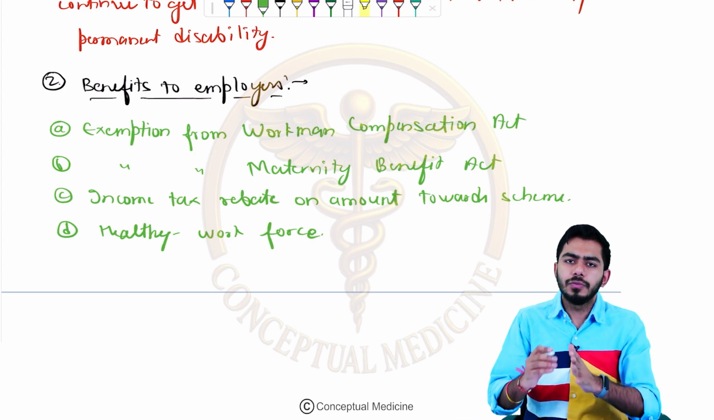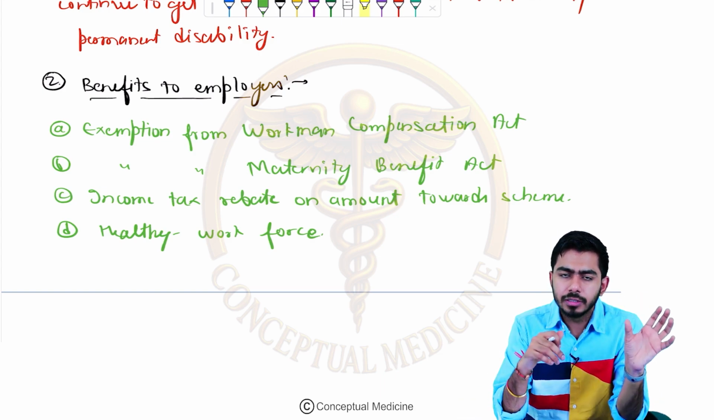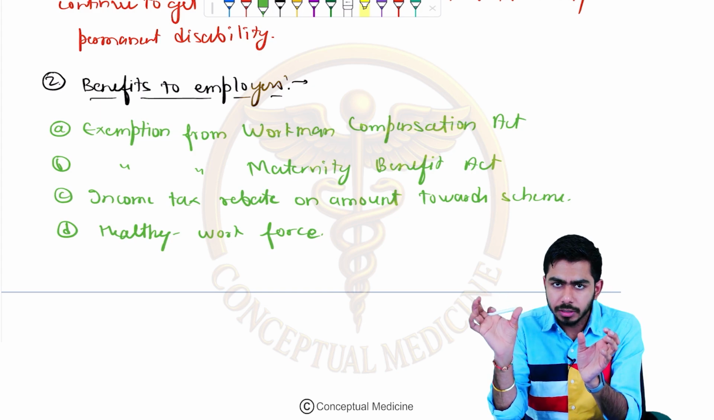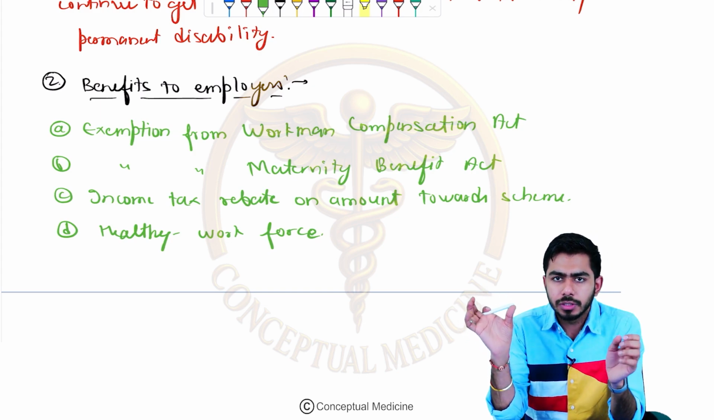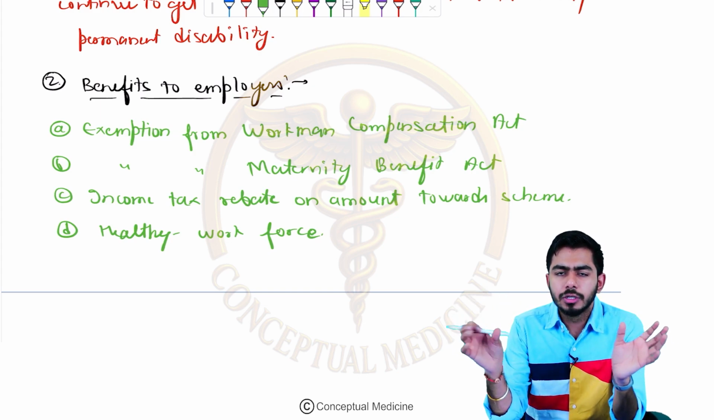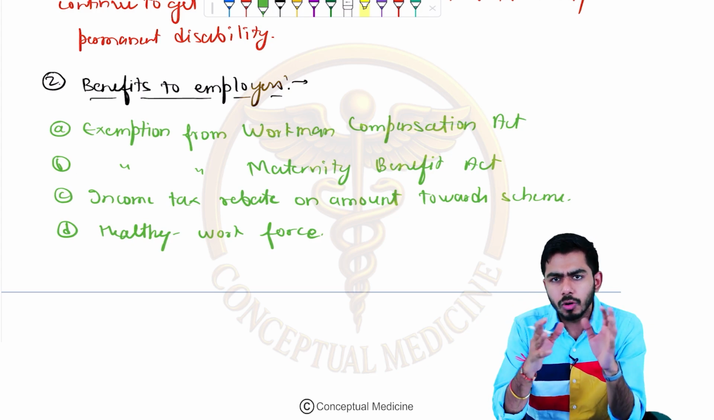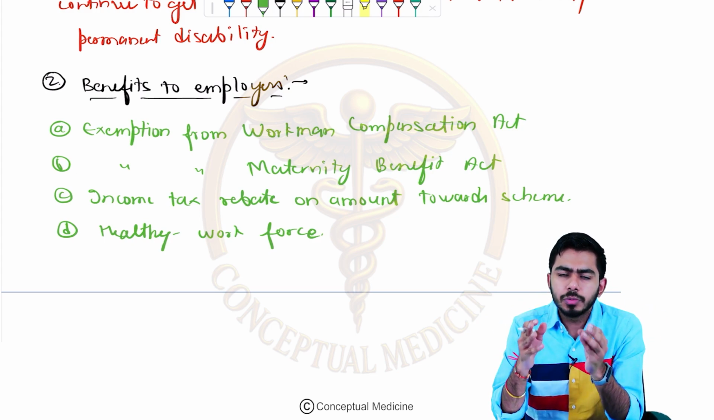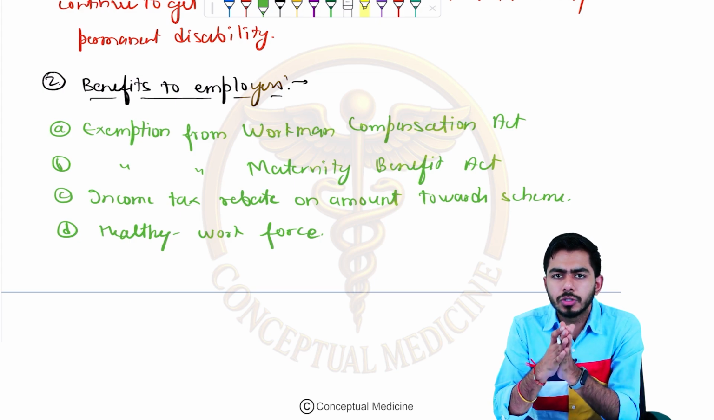In this particular session, we talked about the Factories Act, the Maternity Act, and the ESIC, that is the Employees State Insurance Corporation Act. All three are very important, but most frequently they ask us questions from the ESIC Act.